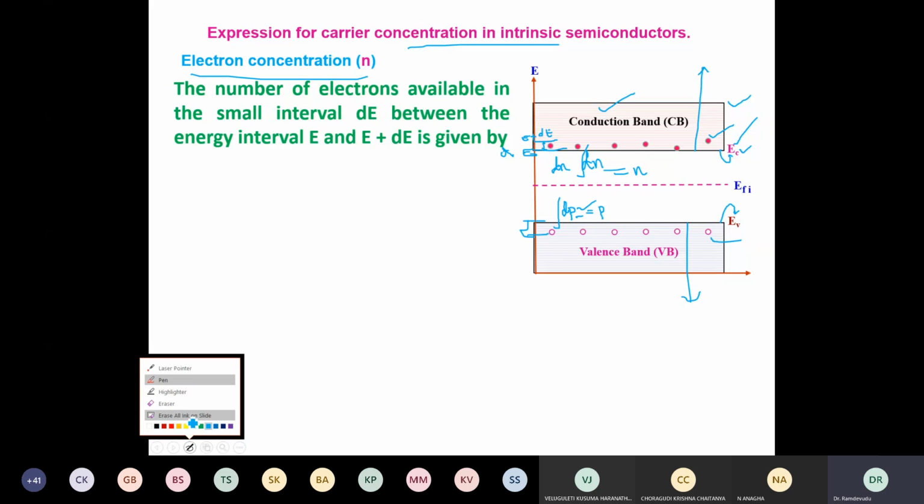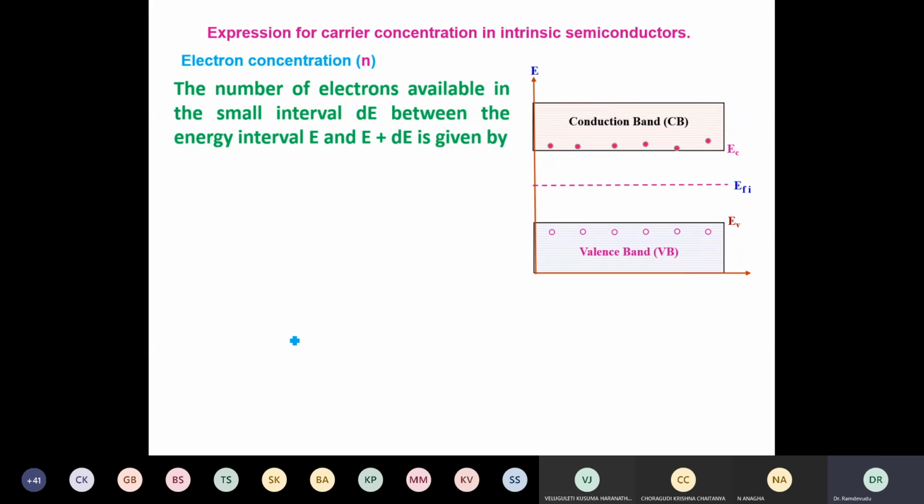So remember here, electrons will only be there with an energy greater than EC. Holes will be there with an energy less than EV. So therefore, I am now writing dn, the number of electrons per unit volume, which is called electron concentration. We have seen f of E, where f of E is called the probability distribution function, which tells you whether an electron is there or not in a chosen energy level. So f of E is the electron probability density.